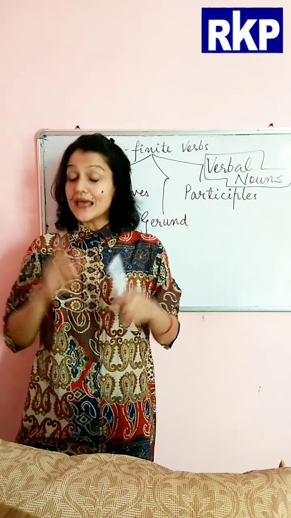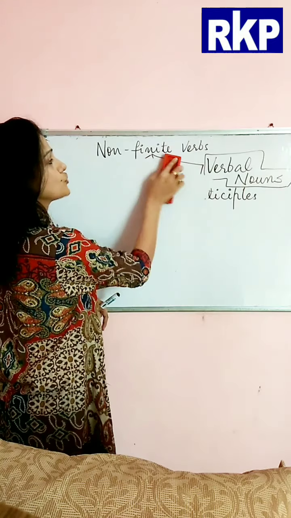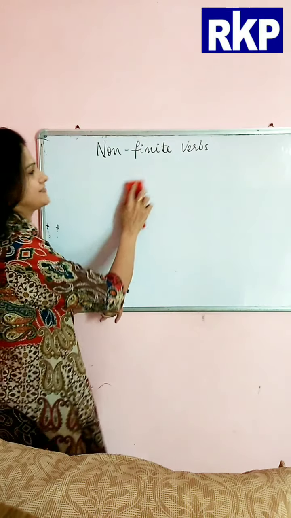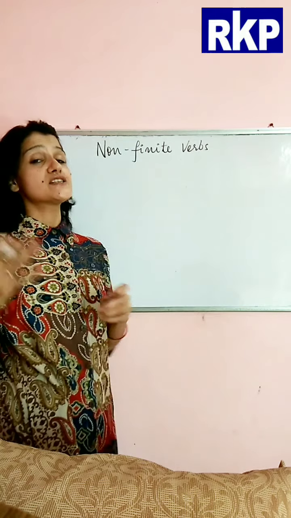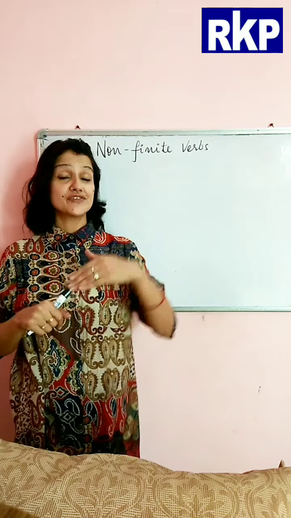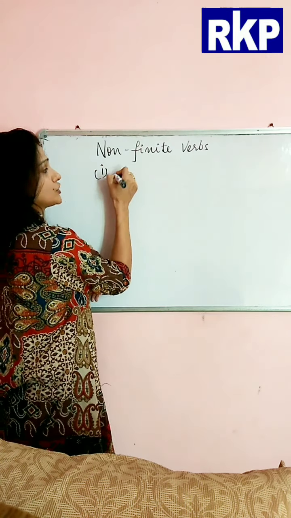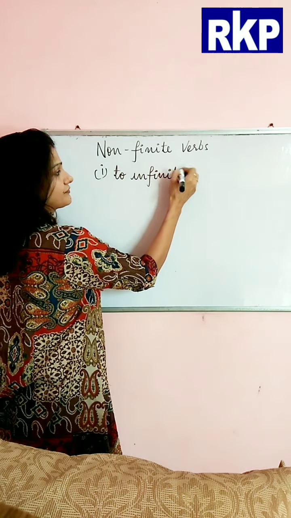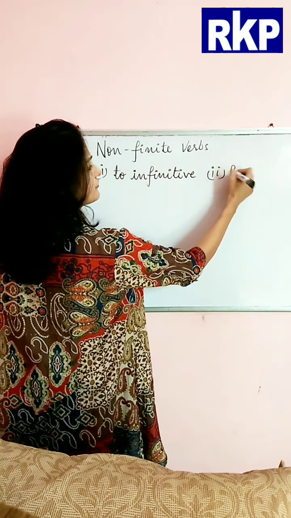All right, so now we'll move further and talk about the first type, that is infinitives. Now, infinitive is further divided into two categories. First is to-infinitive, and second is bare infinitive.